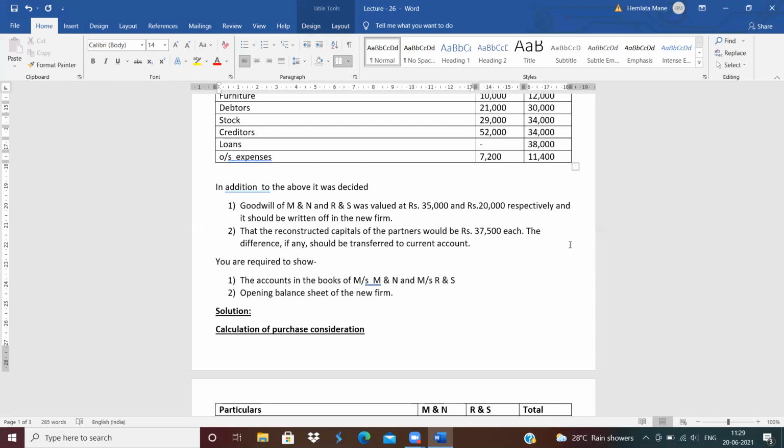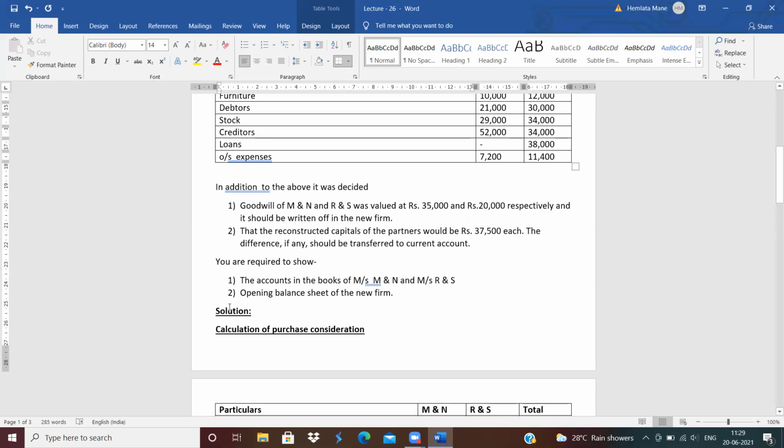The difference, if any arises while closing the capital account in the books of the new firm, should be transferred to the current account.